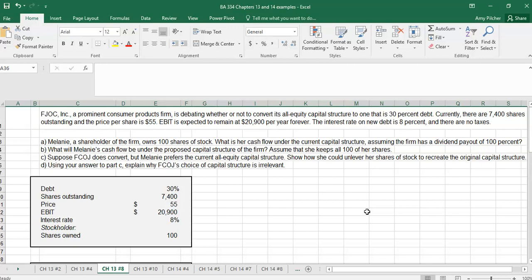Okay, so in this one, we're looking at homegrown equity. So we're actually looking at an individual shareholder who currently owns 100 shares of stock. And this shareholder wants to see what her cash flow is under an equity structure, what it will be like under the new capital structure, and then what she has to do to maintain the cash flows from those shares if they change the capital structure.